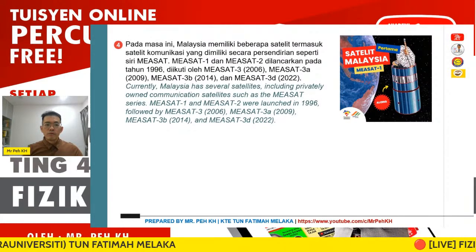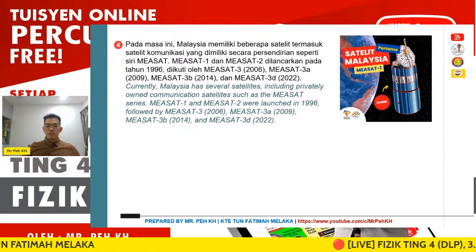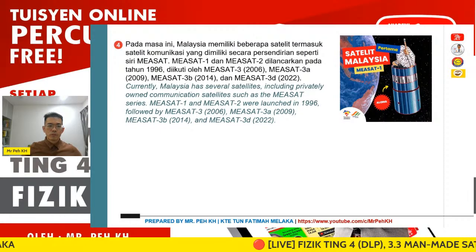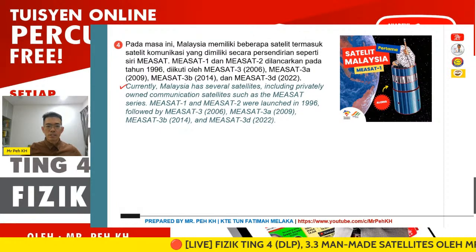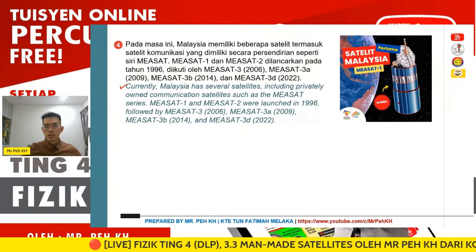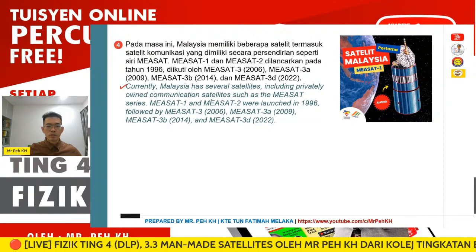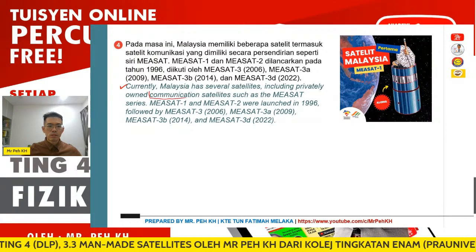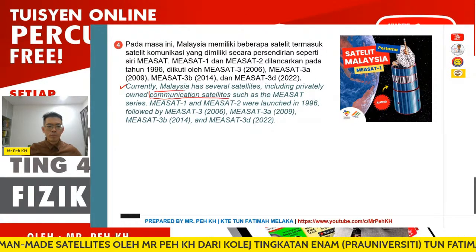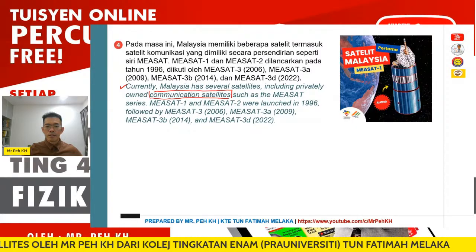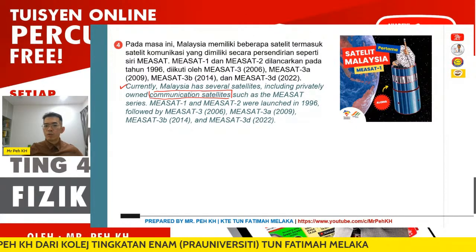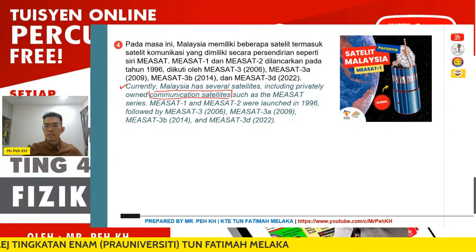Okay, so here, number 4. Here we have satellites in Malaysia. Currently, Malaysia has several satellites, including privately owned communication satellites. In Malaysia, we have communication satellites that have been launched since 1996.